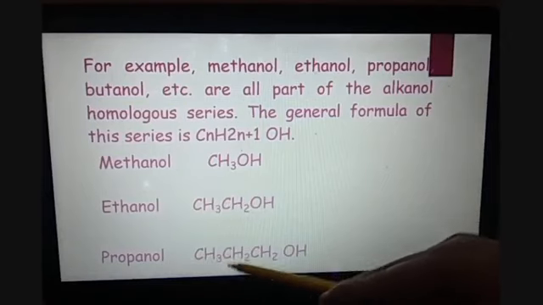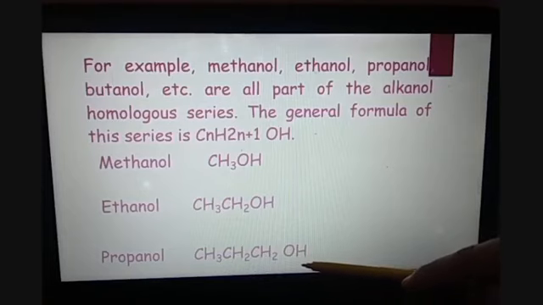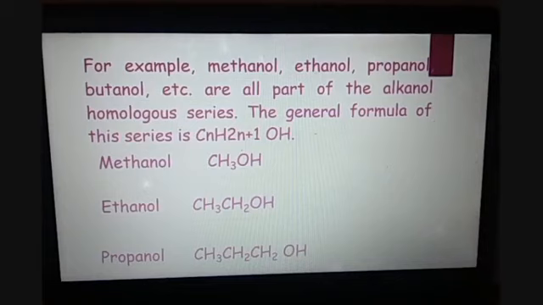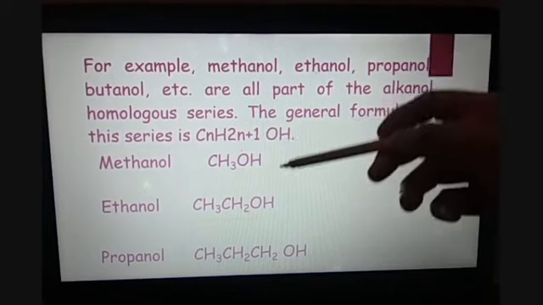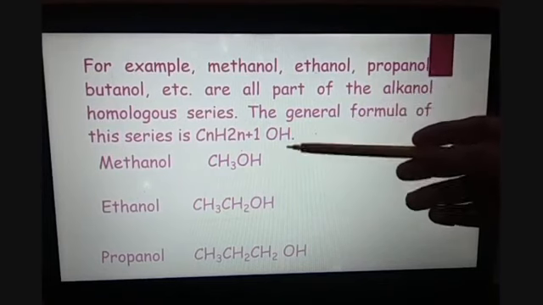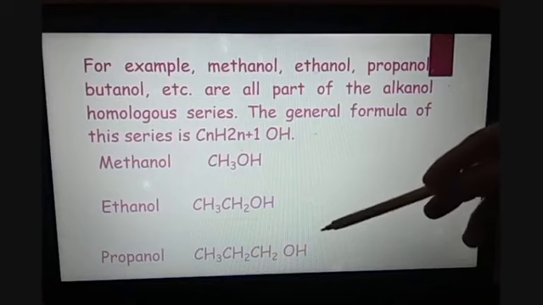Propanol, CH3CH2CH2OH. So it can also be called C3H7OH, and the series can be taken further ahead, like 4 carbon atoms, 5 carbon atoms, and so on. The hydrogen number will also increase, but the OH functional group will be attached with all. So you can see here that in each successive member of the series we have a difference of a CH2 group.